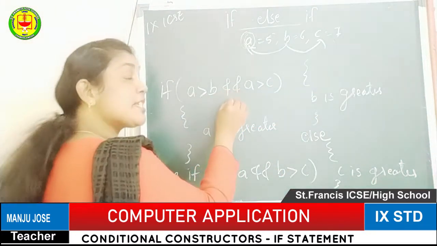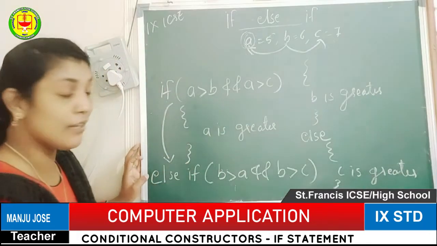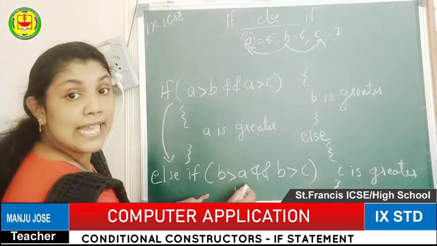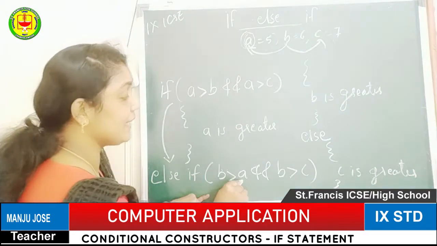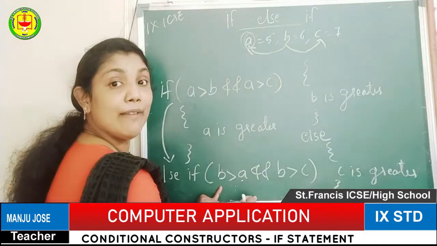If the first condition is false, it comes to the else part of the first if. There we give the second condition, B greater than A and B greater than C. Here we are going to check the B value, the second value.